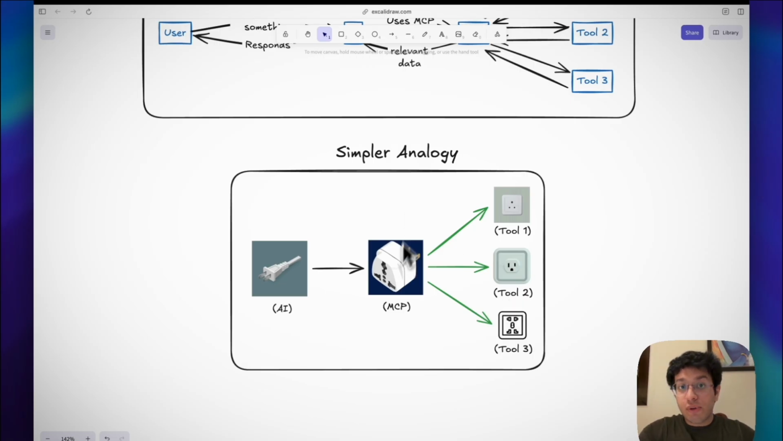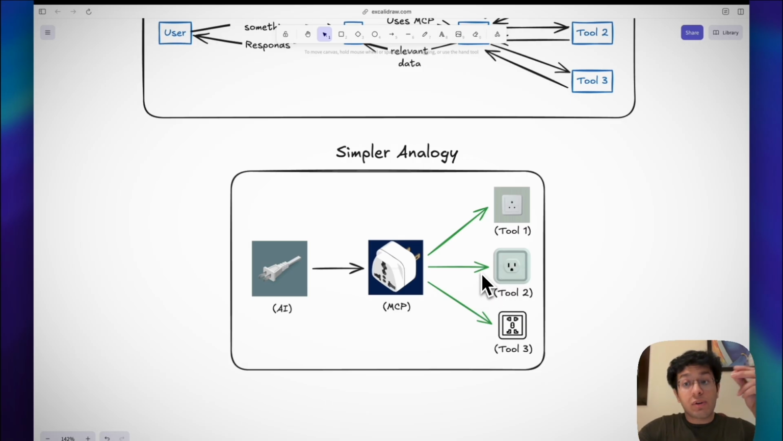But if you get this universal adapter, you can plug it into any outlet no matter where you are. So MCP is like that adapter, but for AI. It standardizes the way AI connects to these external tools. So instead of building custom integrations for every tool the way that we had to do it before, AI can now use MCP to communicate with all of them in the same way without any additional work.